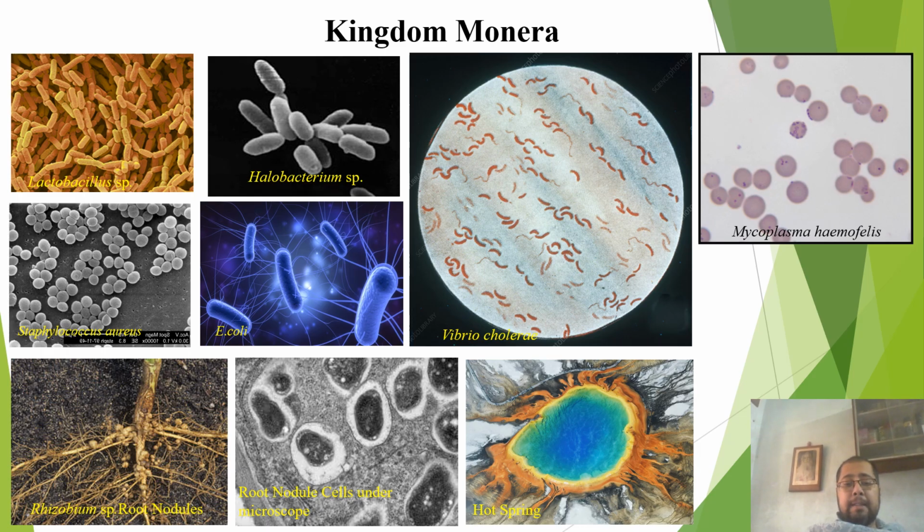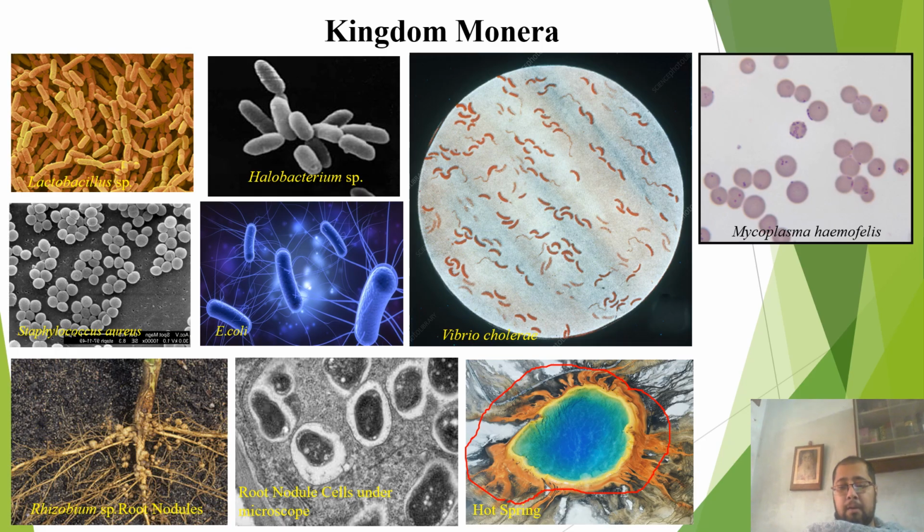There's Halobacterium. Halobacterium falls within a special group of bacteria called the archaea or the archaebacteria, which are bacteria that live in extreme environments like hot springs, geysers, or extremely saline lakes.